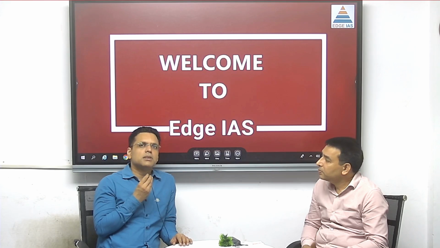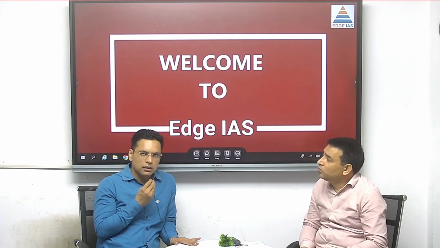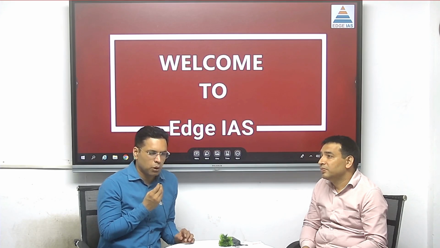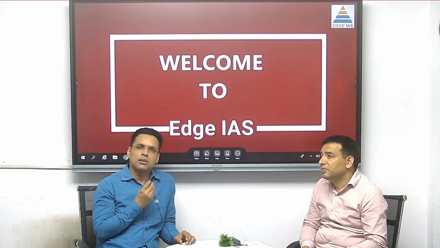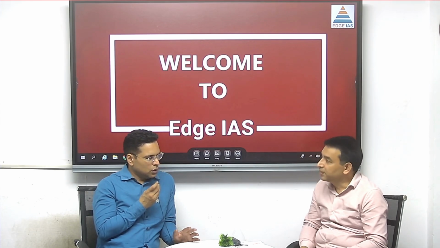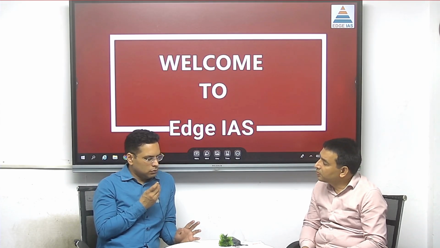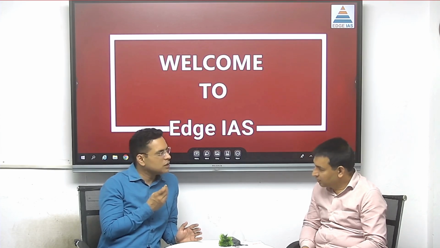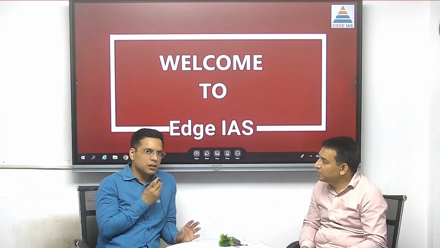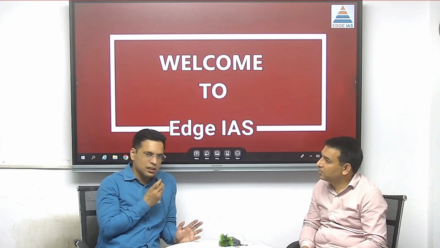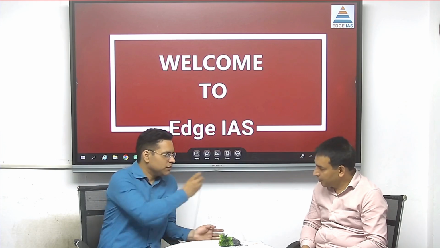In the GS syllabus, history is the biggest part. In coaching also, we have six parts of history: ancient, medieval, modern, art and culture, world history, and post-independence history. Even covering them requires a major chunk of effort. On average, we have 1,000 hours of classes, and close to 200 of those go to history. So I think the optional student will be helped in that part and will not have to worry much about this section. That is what you believe, sir?